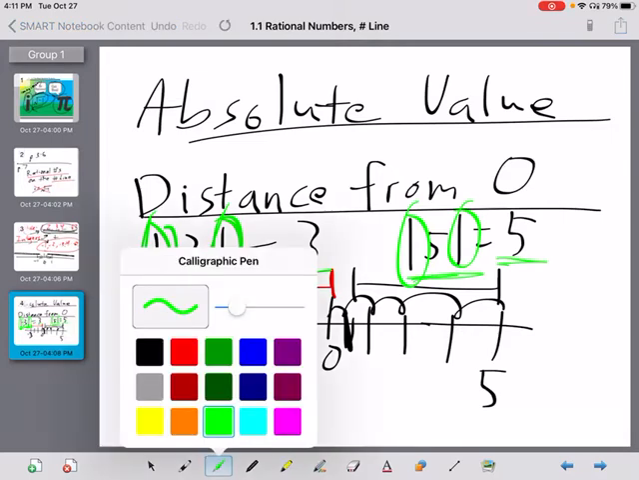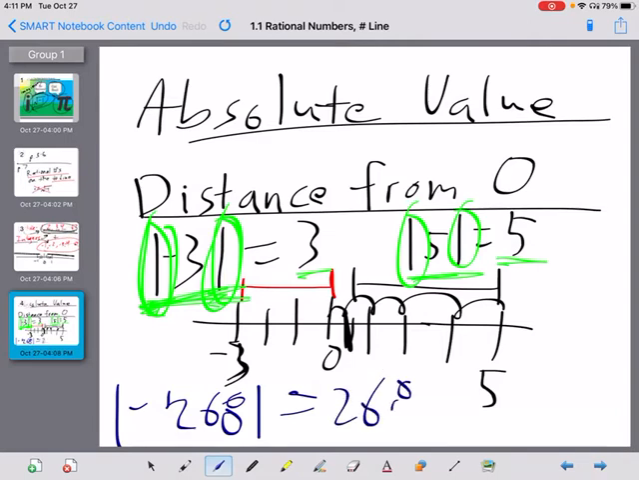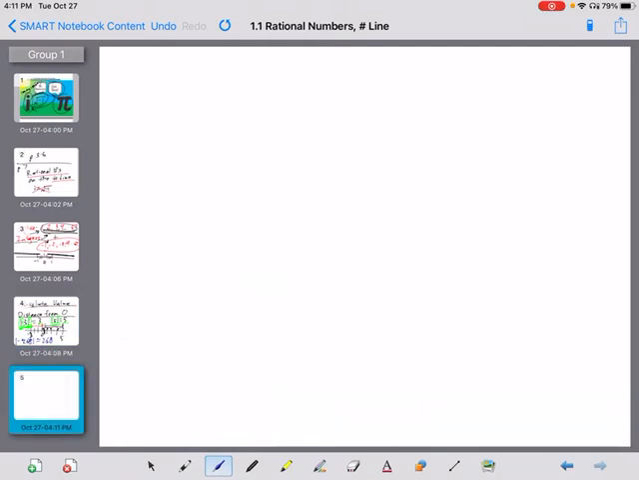The absolute value of, my favorite color, navy, -268. Yeah, I don't know why I put that little thing on the front of the 2. -268 is, yes, that's right, 268. Whatever your number is, its absolute value is always going to be positive because absolute value is always positive.